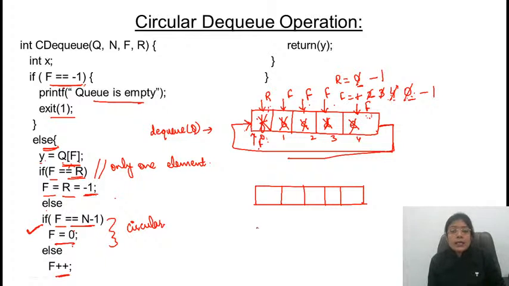So insertion and deletion, insertion कहाँ पे होगी? Just at the position where rear is pointing to, and front is giving you the position from where you have to delete the element. So insertion and deletion both are taking constant time.